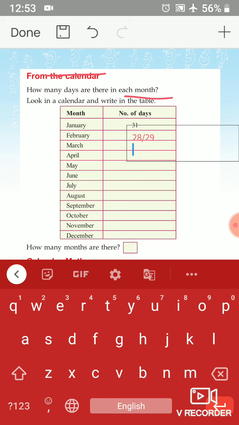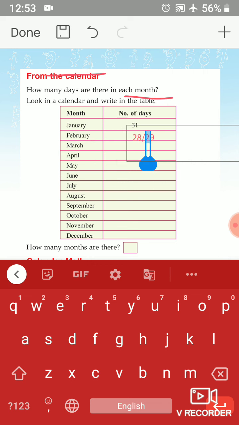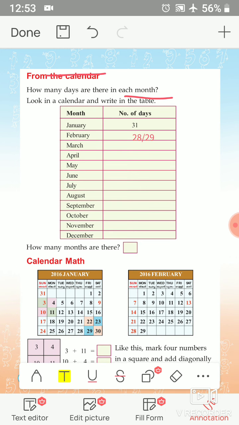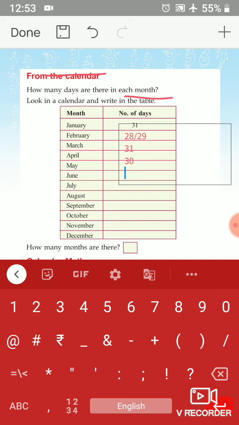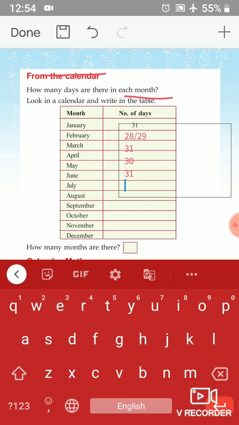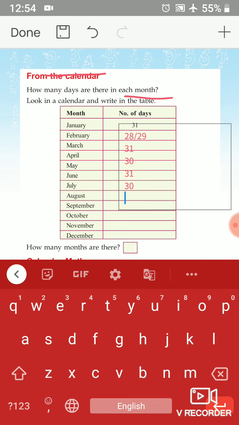Yes, 31 days are there in March month. Next, in April month 30 days are there. In May month, yes, 31 days are there. In June month, yes, 30 days. It is alternate, 30 and 31. Then July month, yes, 31.